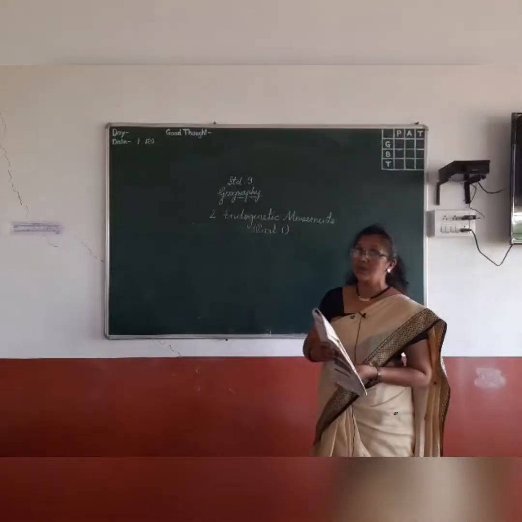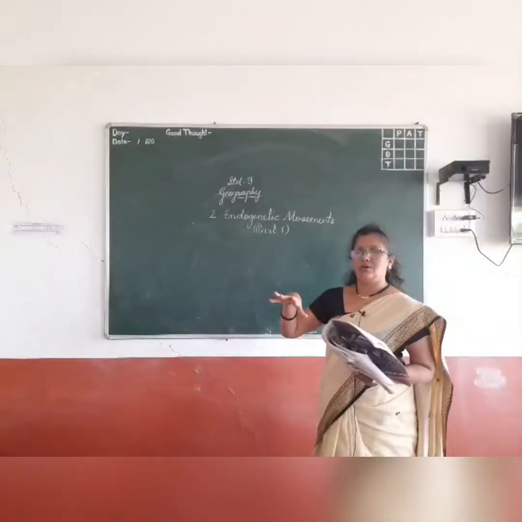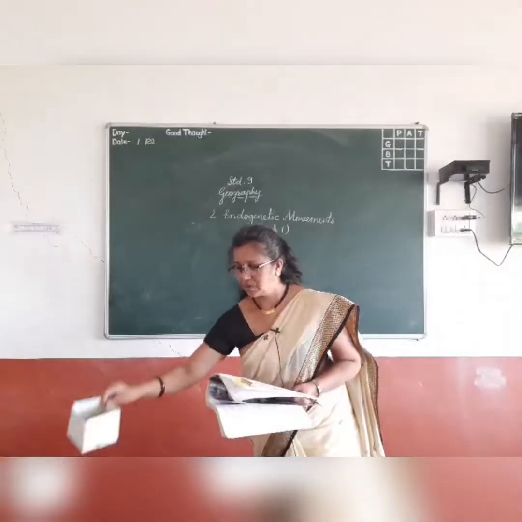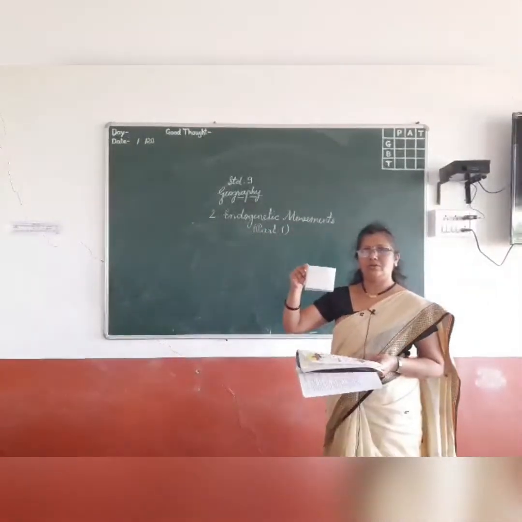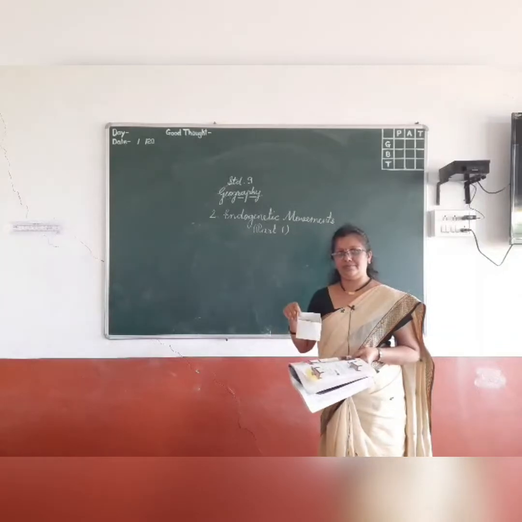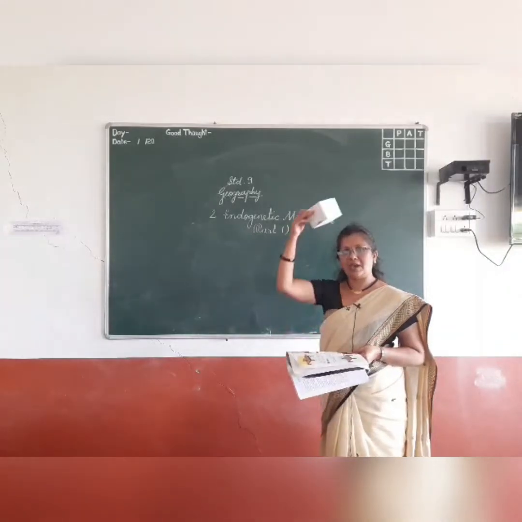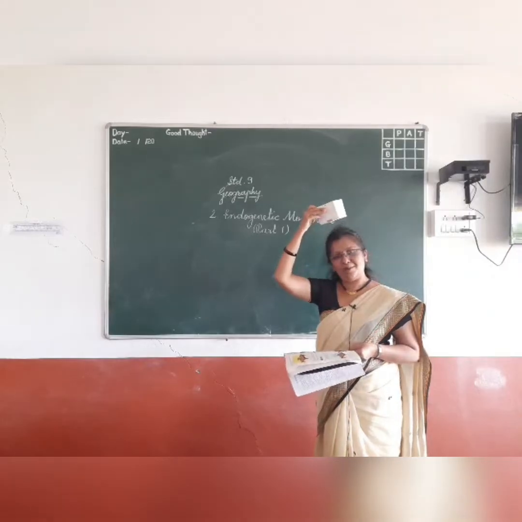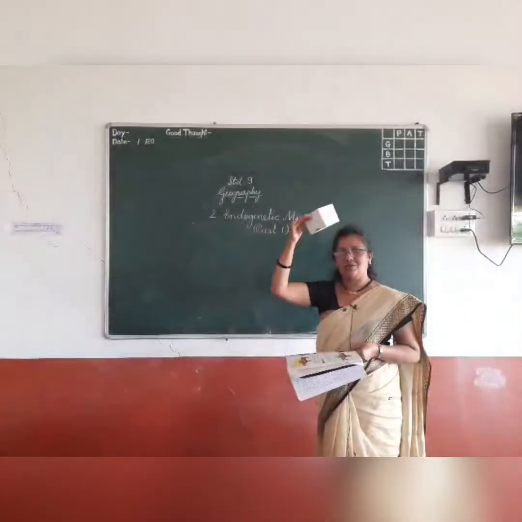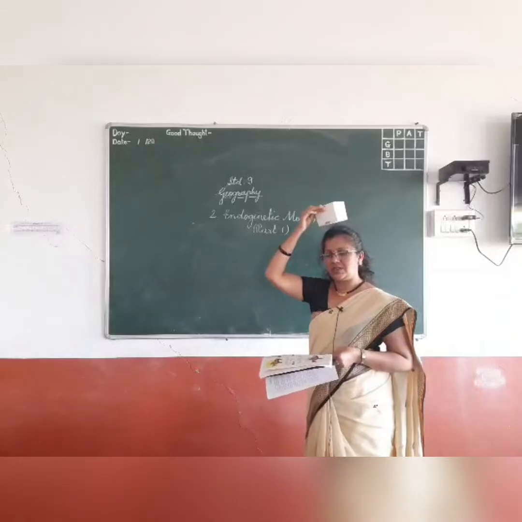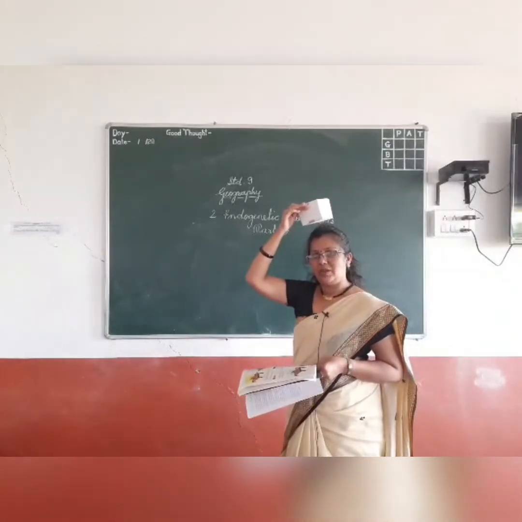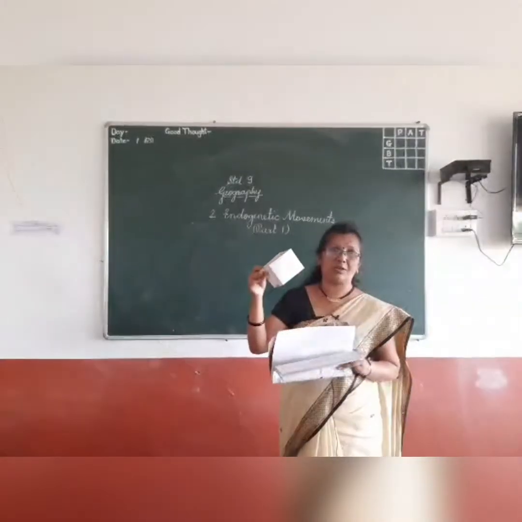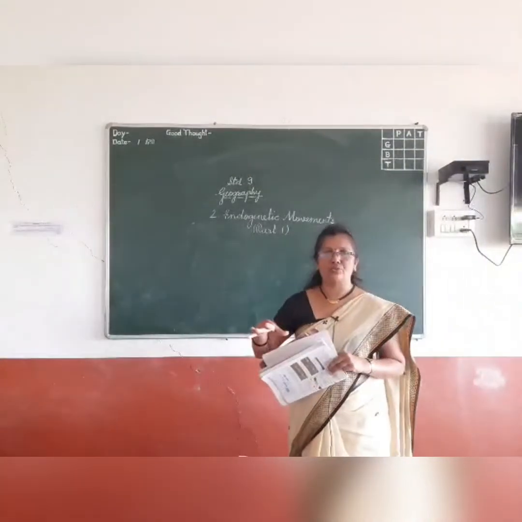Suppose this is a pot filled with water, and I am carrying it on my head. Now I am moving with stable steps. Suppose somebody comes and pushes me and I am moved.